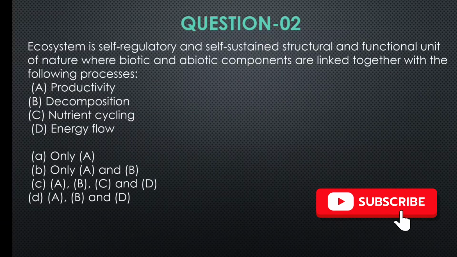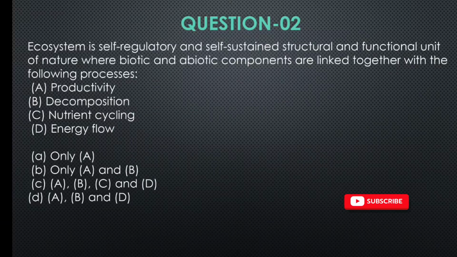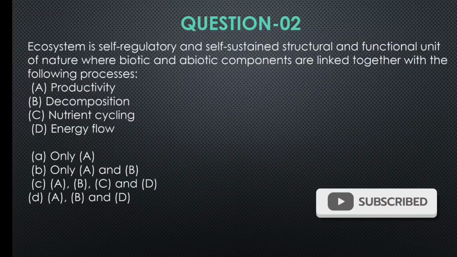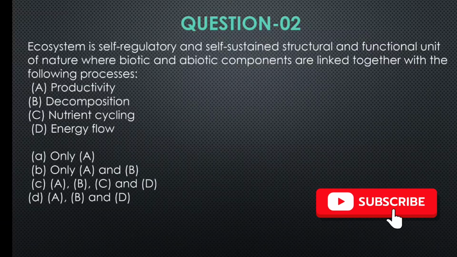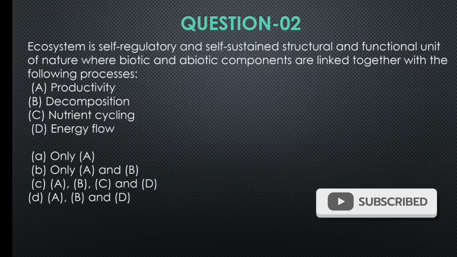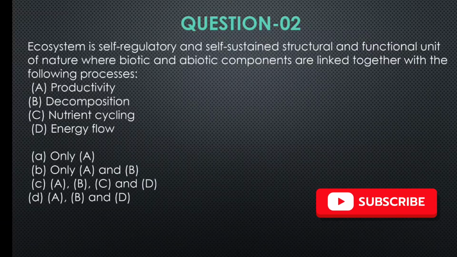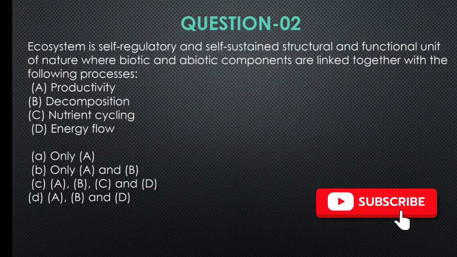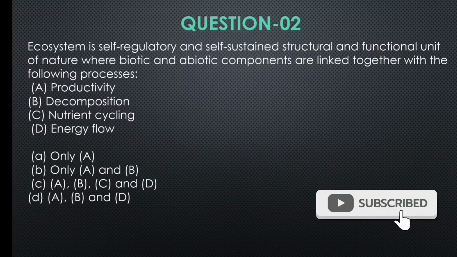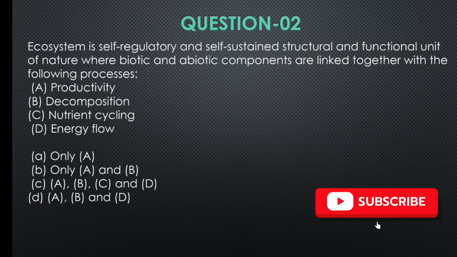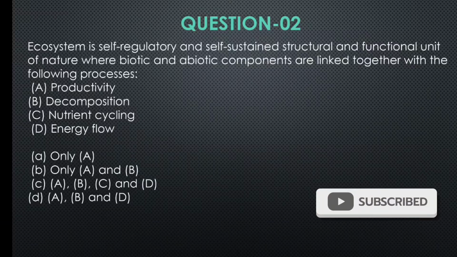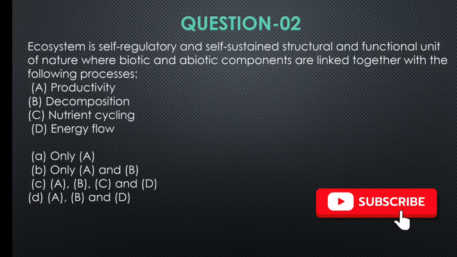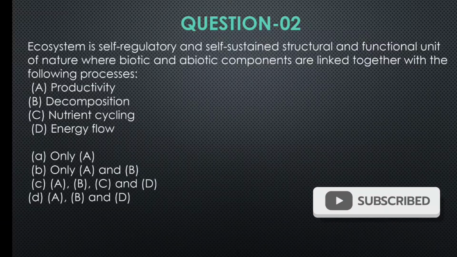Question number 2. Ecosystem is self-regulatory and self-sustained, structural and functional unit of nature, where biotic and abiotic components are linked together with the following processes. A. Productivity. B. Decomposition. C. Nutrient cycling. D. Energy flow. Only A and B, A, B, C, D and A, B, D. So which is the correct option? Maximum 5 seconds, not more than that.